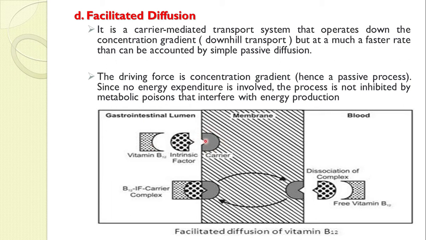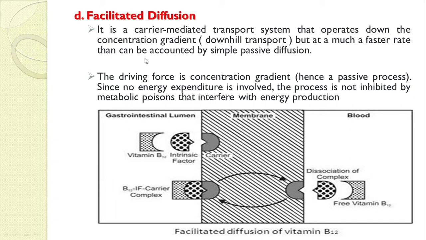This membrane carrier carries the drug across the membrane, releases it into your bloodstream, and then the carrier comes back, ready to take another molecule. Due to the complexation of this intrinsic factor and vitamin B12, if the concentration of the complex is higher in the GI lumen and lower in the blood, the carrier will continuously transfer vitamin B12 across the membrane until equilibrium is attained, but equilibrium is never attained, and the absorption goes on.